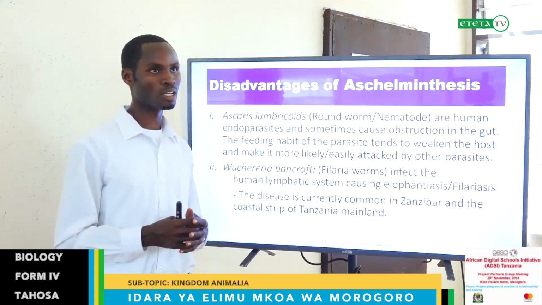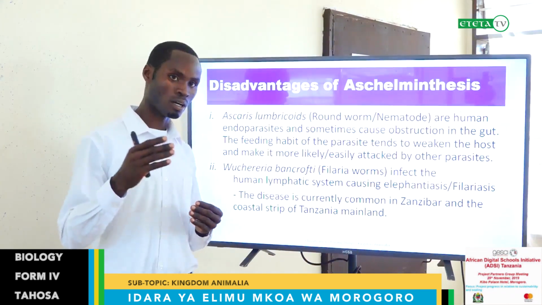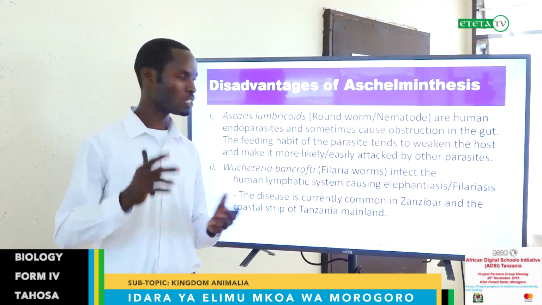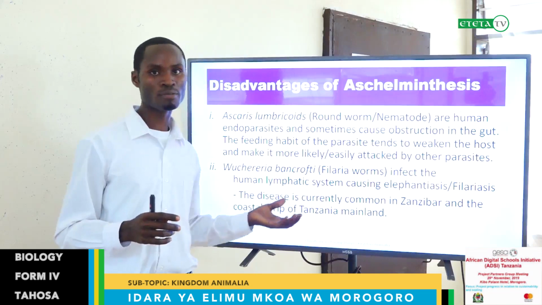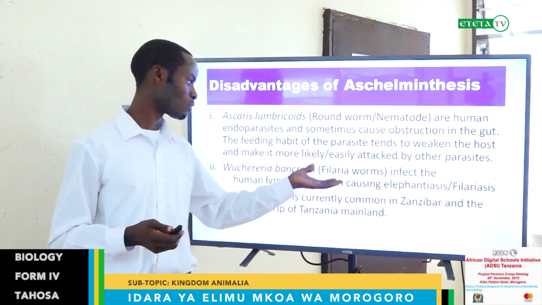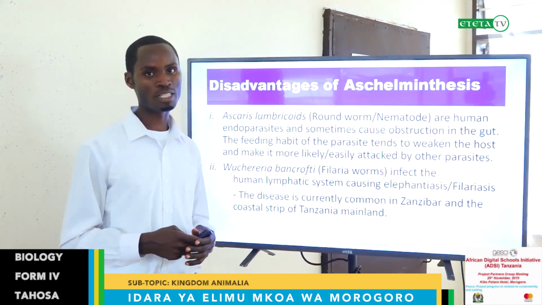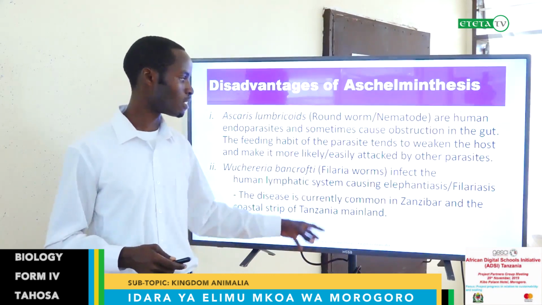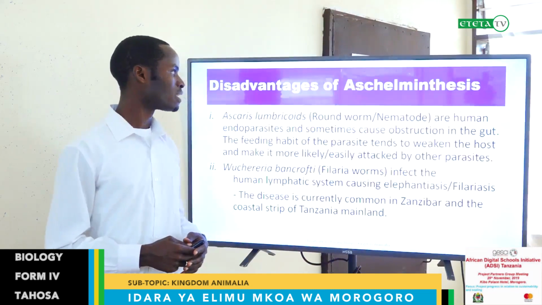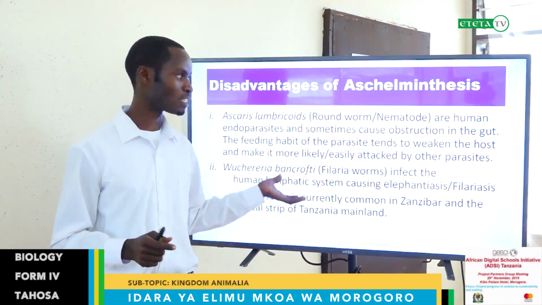They are there because the organisms which are spreading these worms, the small flies which carry these kinds of worms and bite humans, are found in this region, the coastal region of Tanzania mainland and some in Zanzibar. These are the regions where we find this disease, elephantiasis. But it is not a big case because we don't have many infected people.